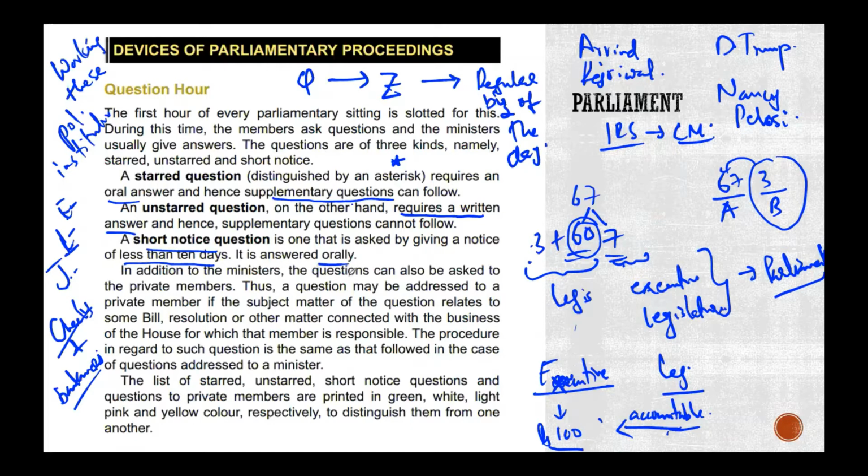In addition to the ministers, questions can be asked of private members. What is a private member? A member who is not a minister. Well, you guys have defined it well. Can the private member be from the opposition? Yes, sir. Can the member be from the ruling party itself? Yes, sir. Okay, great. So anybody who is not a minister. Very well put.